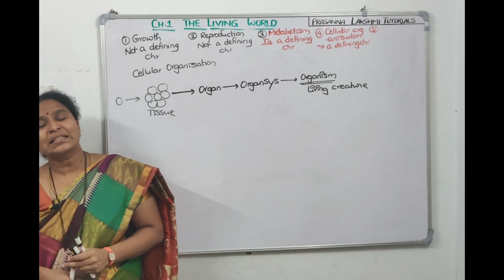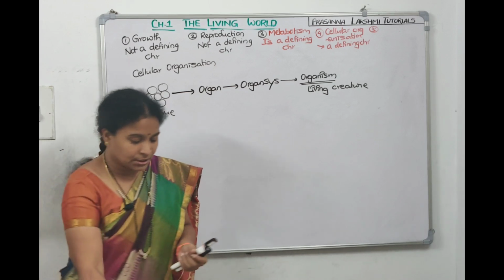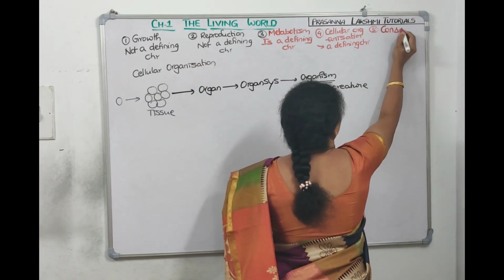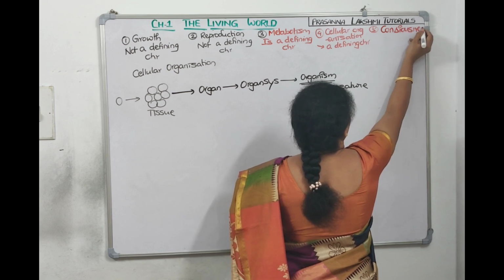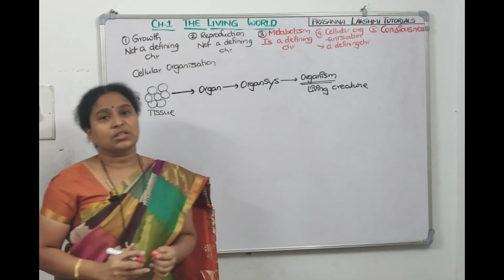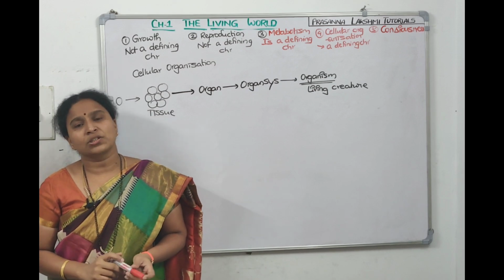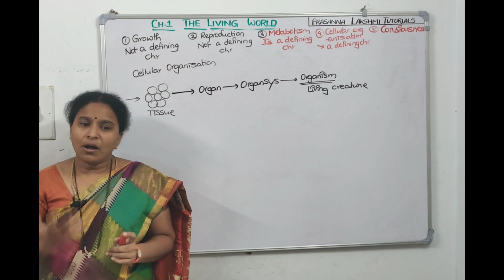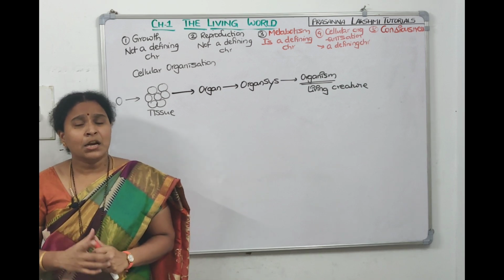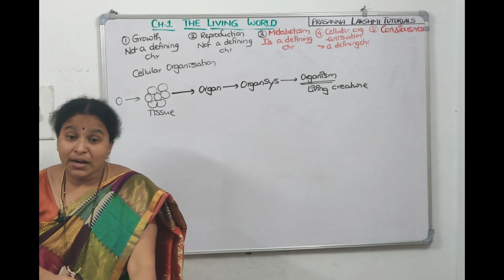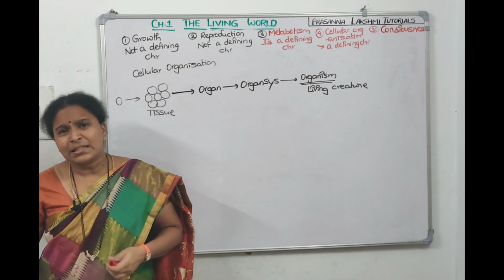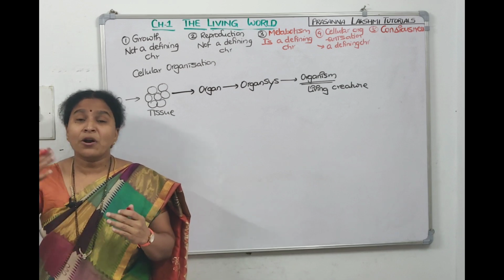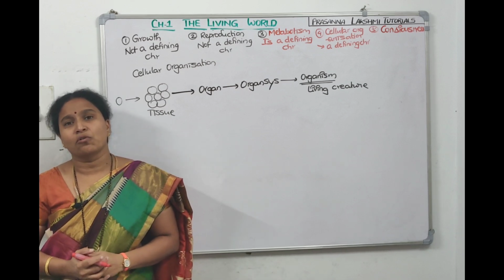Now let's talk about the next characteristic, which is called consciousness. What do you mean by consciousness? All living organisms have an ability to sense the surrounding, to sense the environment. We can sense the environment and we can respond to that environmental stimuli also, right?